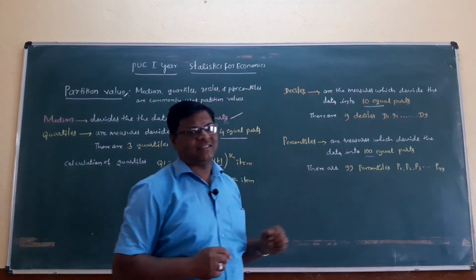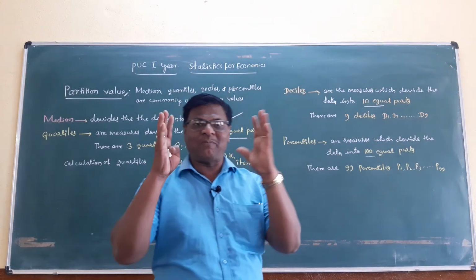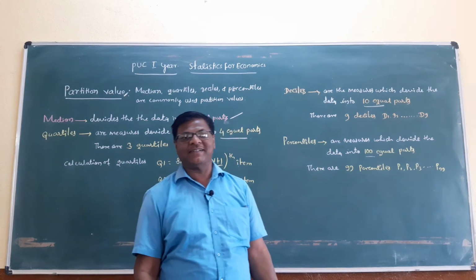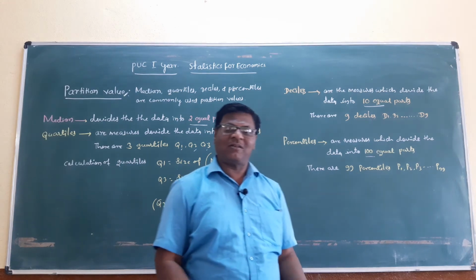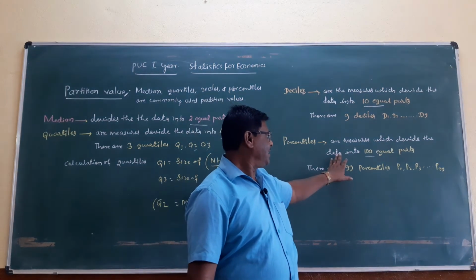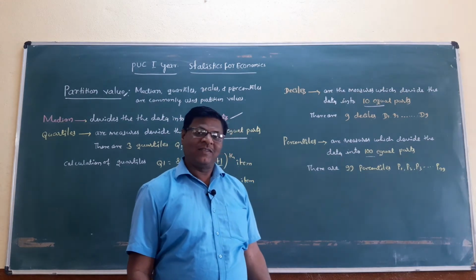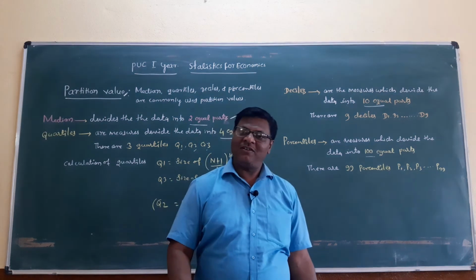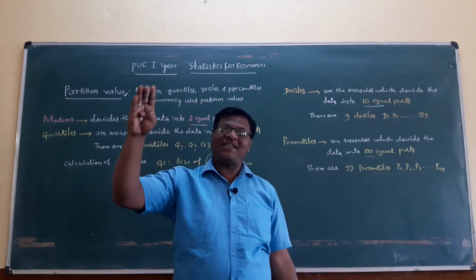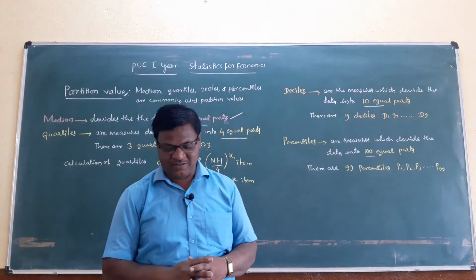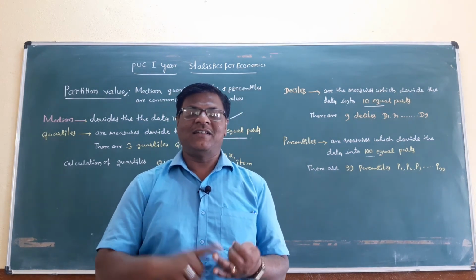And percentiles. The percentiles are the measures which divide the data into 100 equal parts. There are 99 percentiles, P1, P2, P3, up to P99. These are the median, quartiles, deciles, and percentiles.